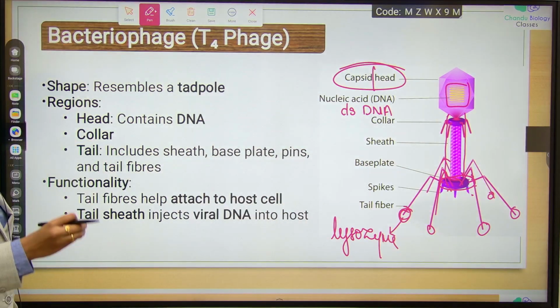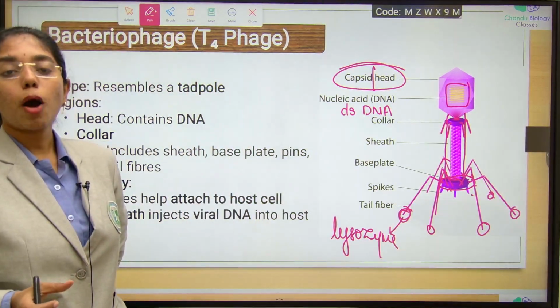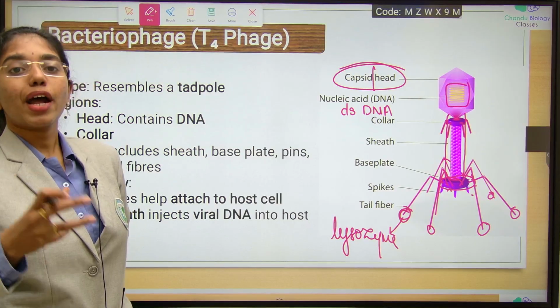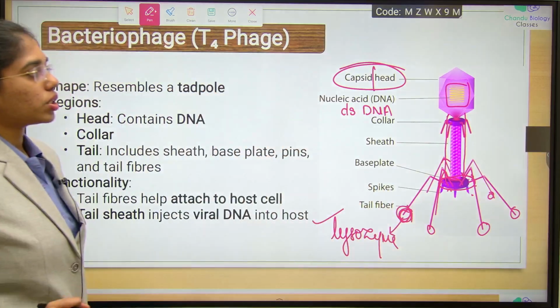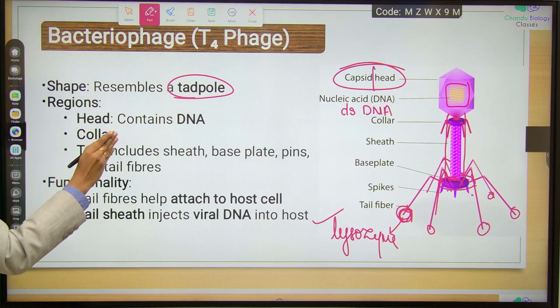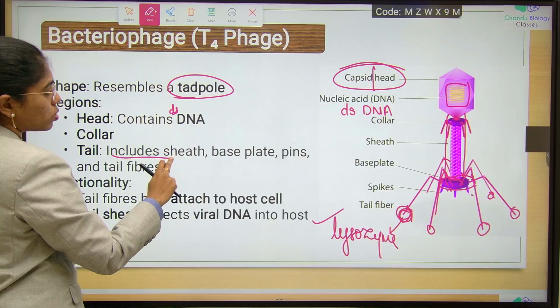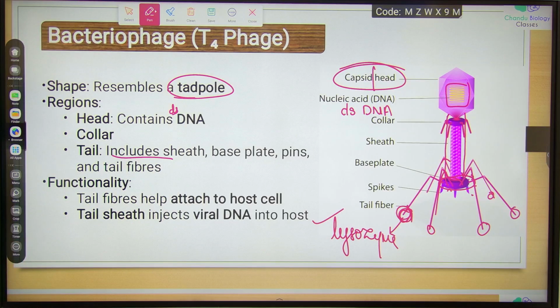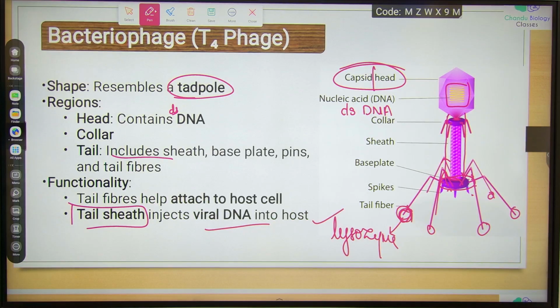This lysozyme will help in degrading the wall layer of bacteria. Bacterial cell wall composition, mostly it is peptidoglycan, right? That wall layer will be degraded by lysozyme which is at the end of tail fibers in the bacteriophage. This resembles a tadpole structure where the head contains double stranded circular DNA and the tail includes sheath, base plate, pins and tail fibers. Functionally, tail fibers help attachment to the host cell. The tail sheath will inject viral DNA into the host cell. This is about T4 bacteriophage.